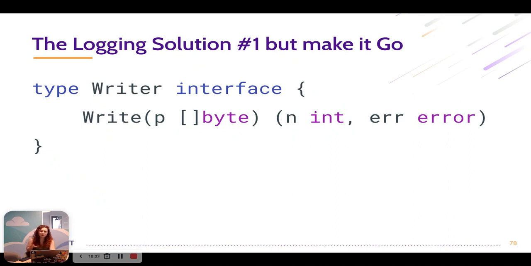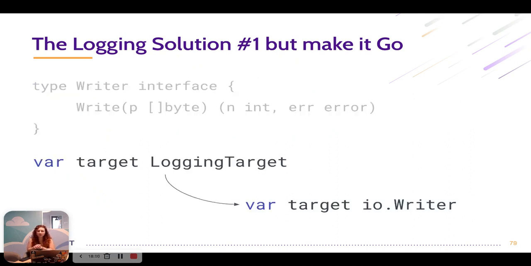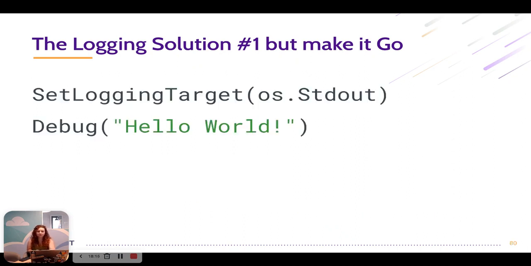So let's just do one small change and have our target go from the logging target type to the io.Writer type. And now we can use os.Stdout. os.Stdout, right? The Stdout variable, or const, no, it's a variable, in the os package. It already implements the io.Writer interface. So we don't have to create our own standard logging target struct and implement the write method. We already have something in the standard library that implements that for us.